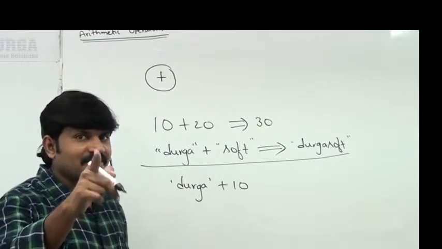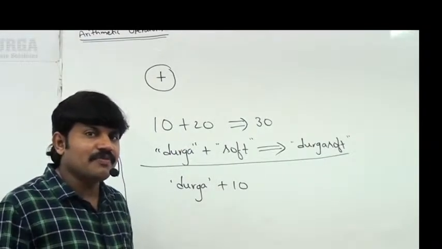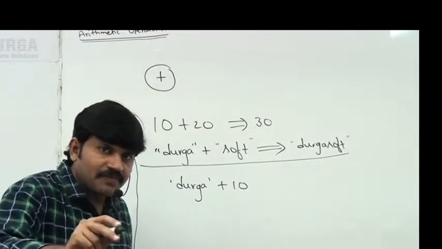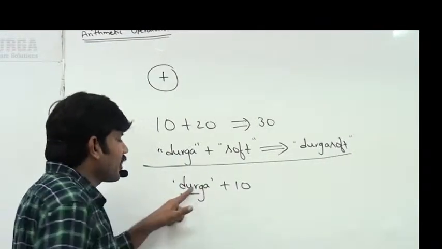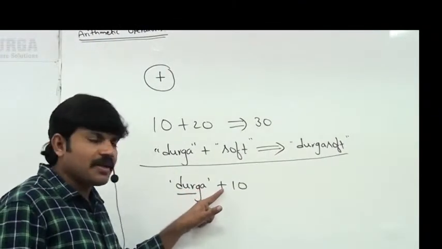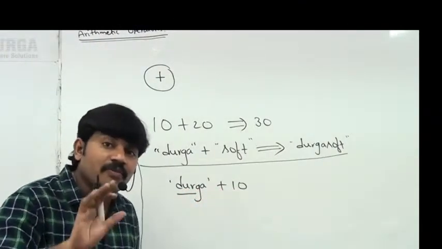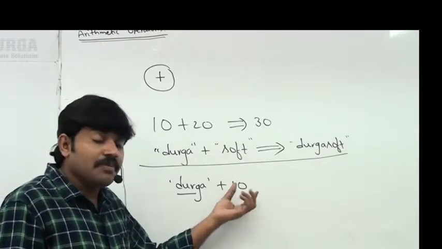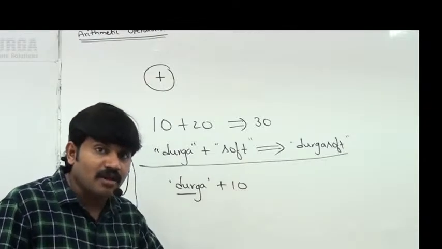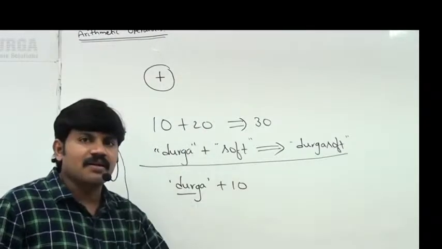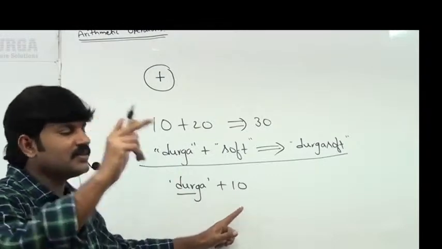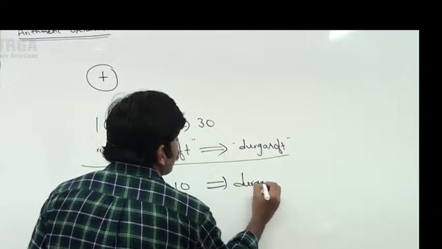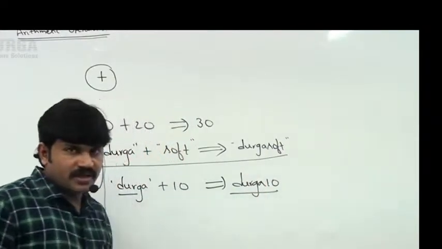Now I can decide based on your answer whether you are coming from a Java background or not. Because the reason is, in Java, if at least one argument is the string type, the plus operator is always going to work for concatenation only, irrespective of the second argument. It can be an int value, a float value, a boolean value also, no problem at all. It's always concatenation. In Java, for this requirement, what is the output we are going to get, sir? Durga 10 is the answer we are going to get in Java.